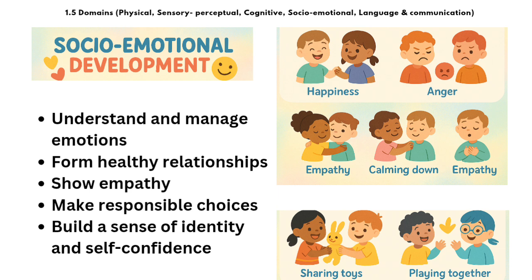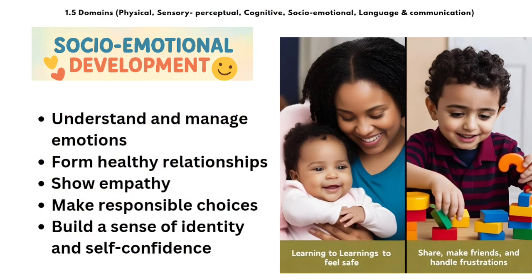So this all comes under the social emotional domain. For example, a baby learns to feel safe with a caregiver's hug, while a child who is older learns to share, make friends, and handle frustrations. So, this combines both the social and emotional domains.